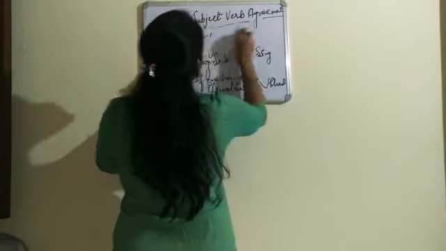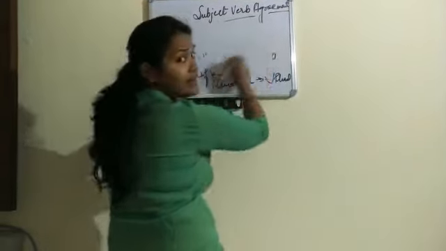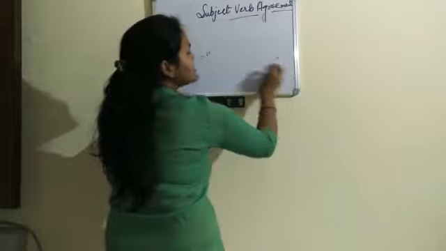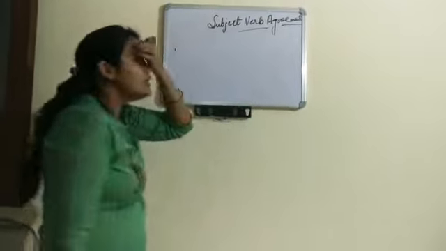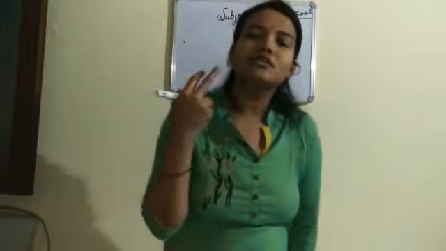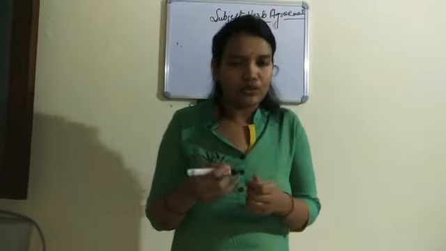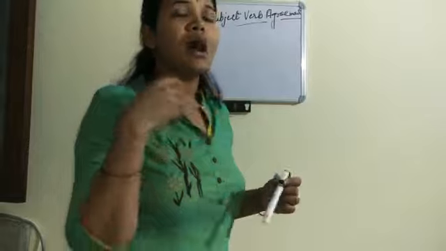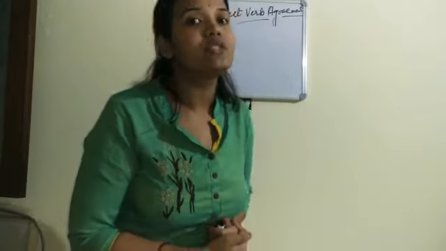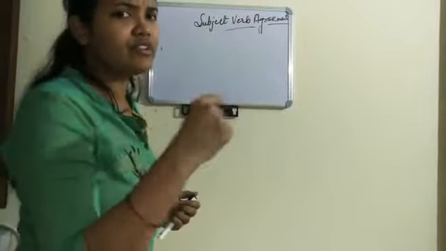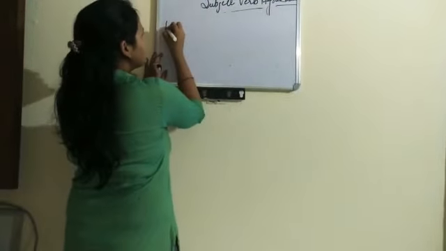Okay, let's move on further. See, it is very easy. You can understand it within minutes. My students used to ask two things which I want to clear: ma'am, how can we make a noun singular and how can we make a verb singular?